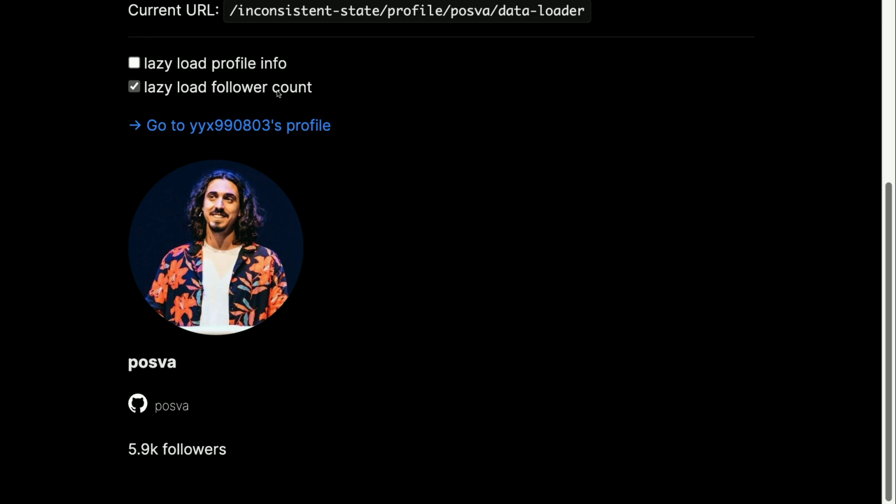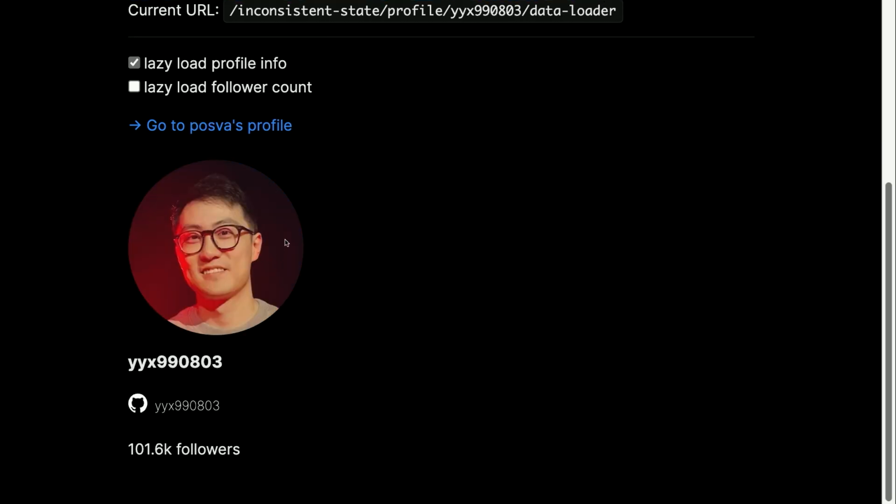Now, because the information of the user arrives first, it doesn't block the navigation. It says, okay, it's fine to go to the page and display everything else. And it's up to you to define any granular loading state if you want. But the other case is interesting because the profile information loads faster. So here, the navigation is going to take 2 seconds. But the profile information didn't change until the navigation finished.